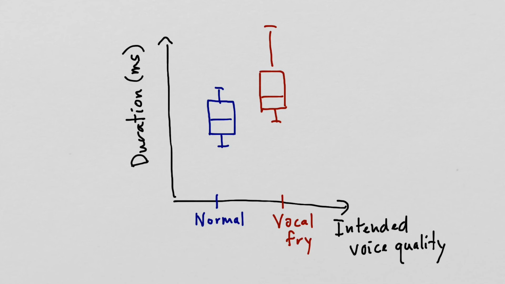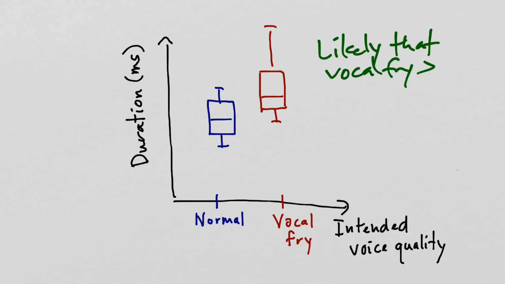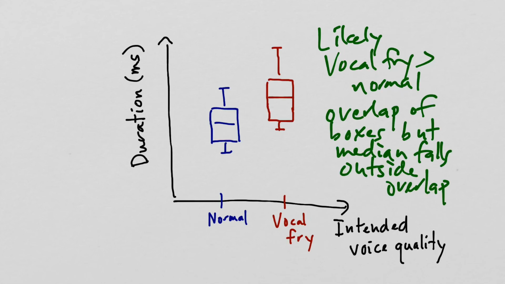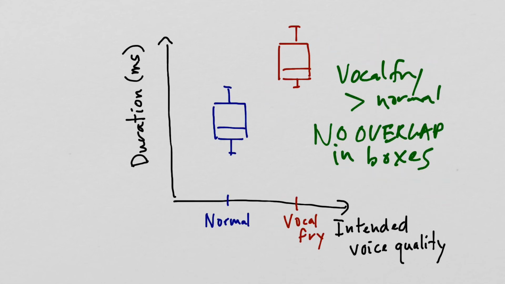So here we might also just say that, yeah, maybe it's likely that vocal fry stimuli are longer than the normal, but we're definitely less confident than in this case where we had no overlap at all between the boxes.